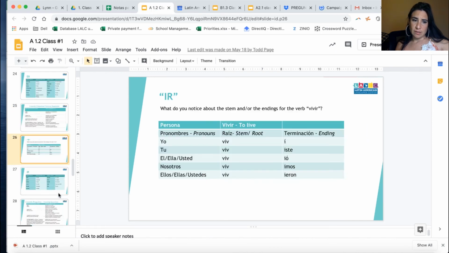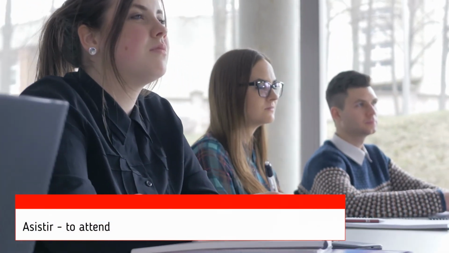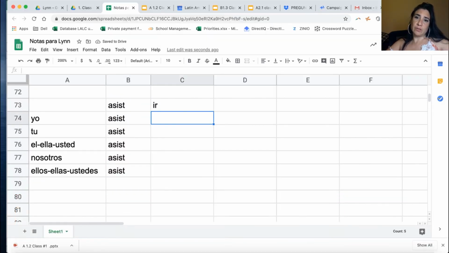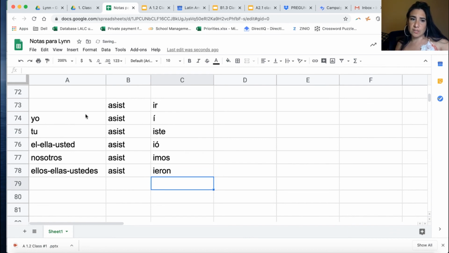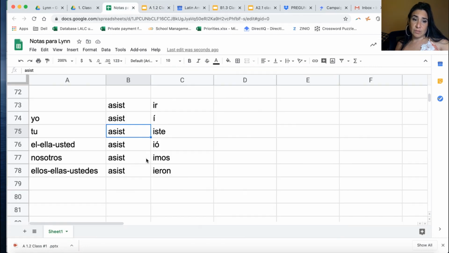Other examples of IR verbs: asistir, for example, to attend class. Asistir means to attend. The stem doesn't change, remember? And how was the ending? Do you remember without me telling you? Try to think about it. Í, iste, asistió, imos, and ieron. And try to do the same thing, just to remember.